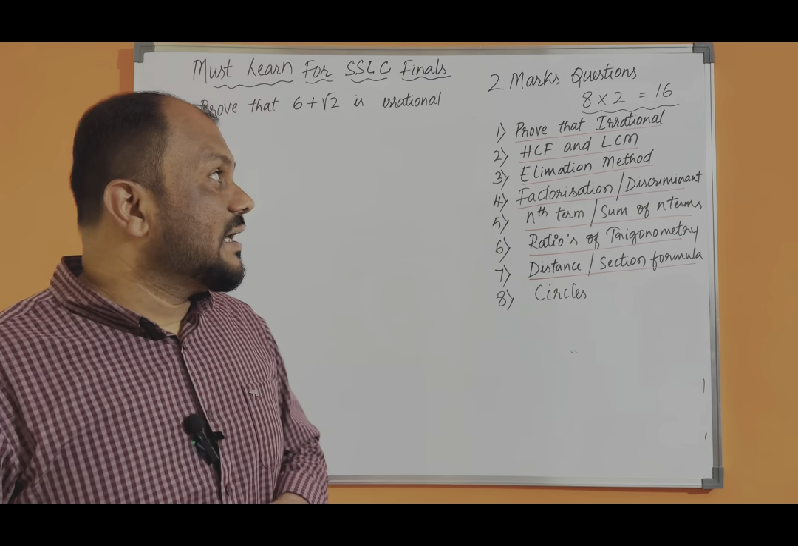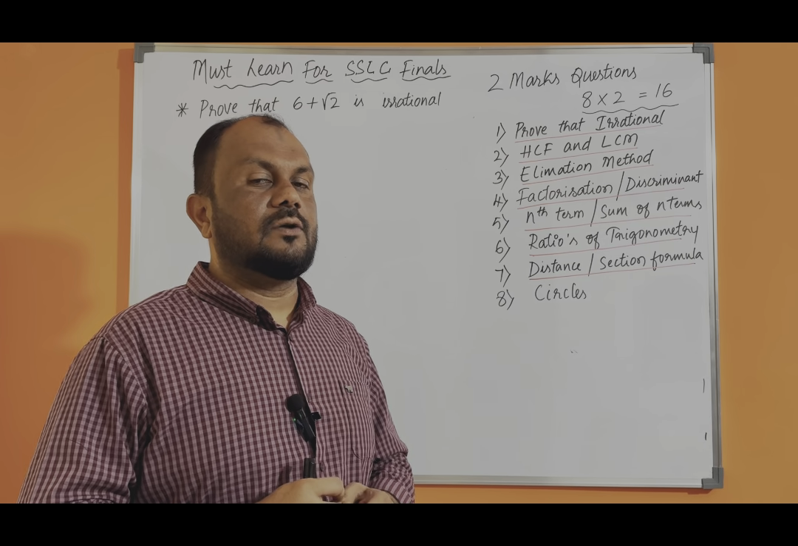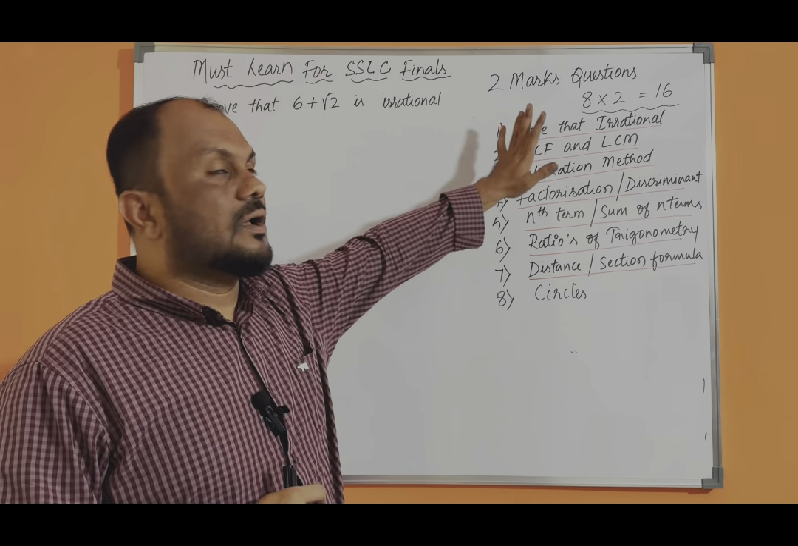Today we are going to discuss 2 mark topics in this video. There are 8 two-mark questions that will come in your final exam paper every year. These are the topics which compulsorily appear in your final exam paper for 2 marks. Let us know first. The first one is to prove that a number is irrational.